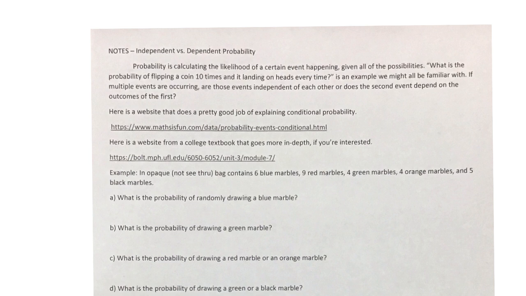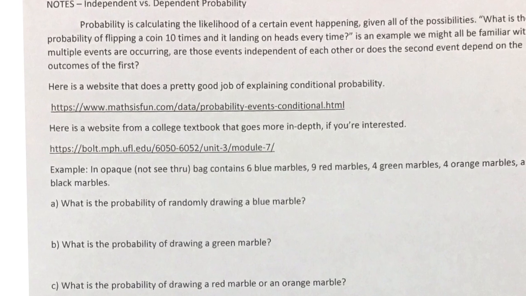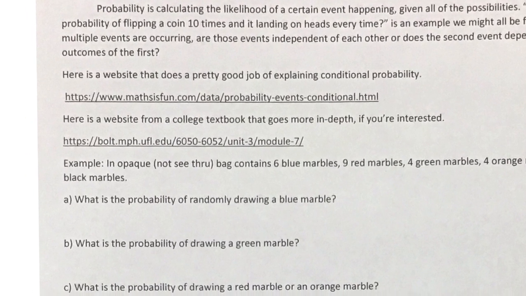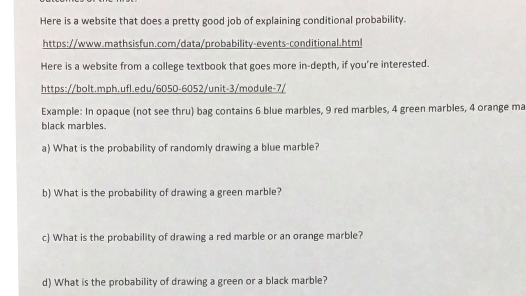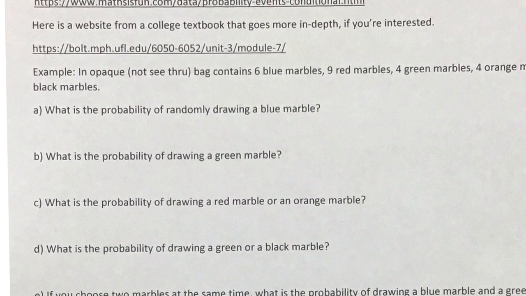But there's other types of probabilities also. So this is independent and dependent. But the idea is still the same. We're looking for the number of events that we want over the total number of events. There's some websites that you can go to read about extra things. They're pretty good.